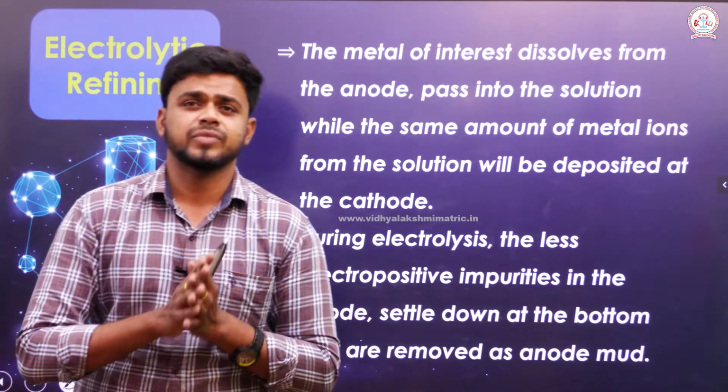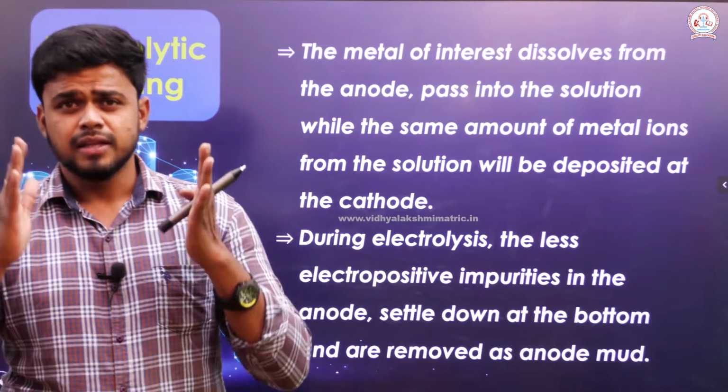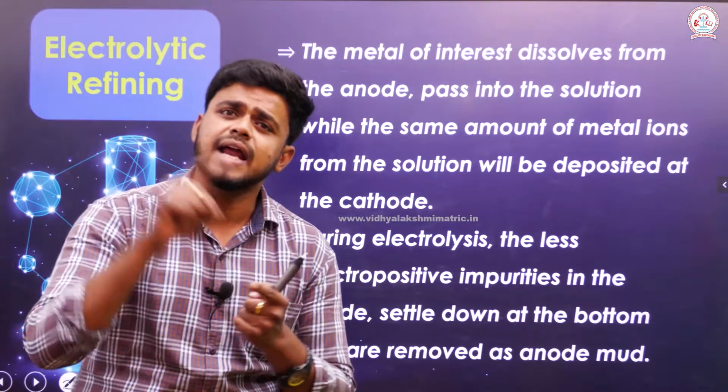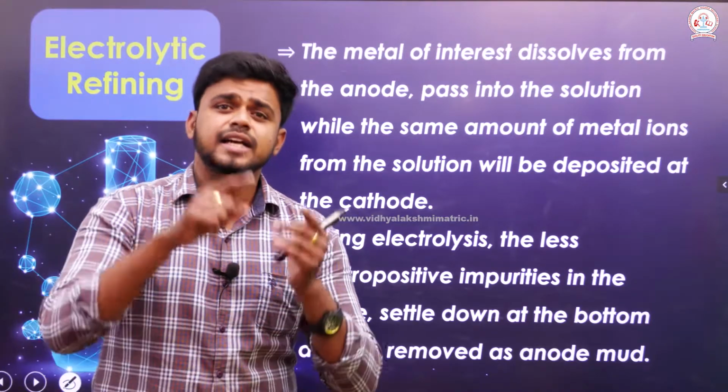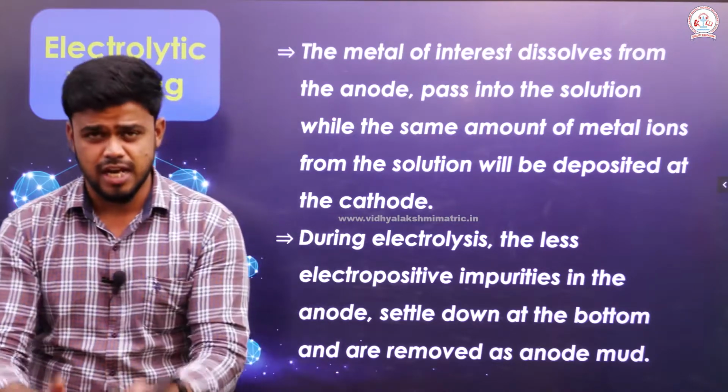What happens during electrolysis? The metal which has to be refined, which exists in impure form in the anode, dissolves from it and passes into the solution.